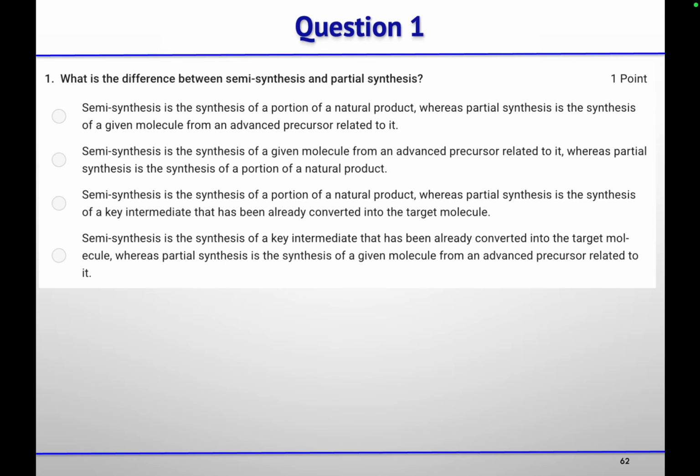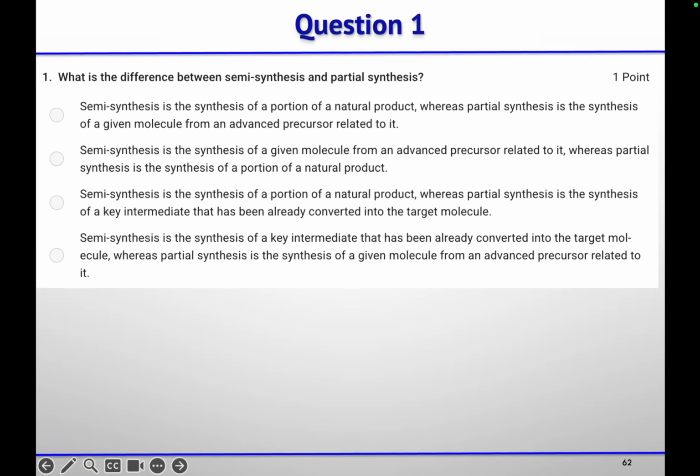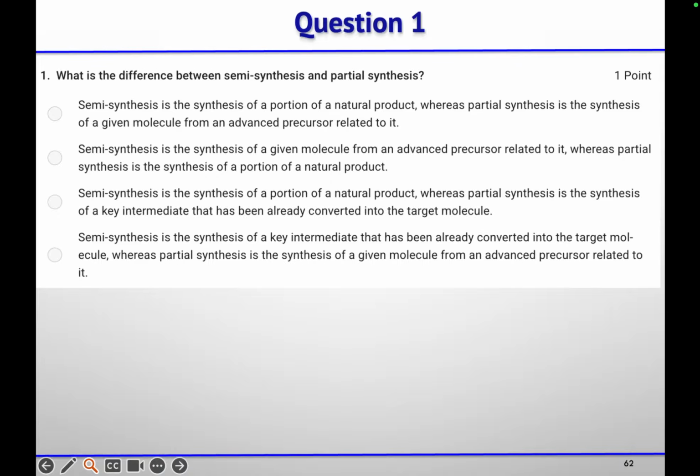The first option is, semi-synthesis is the synthesis of a portion of a natural product, whereas partial synthesis is the synthesis of a given molecule from the advanced precursor related to it. Second, semi-synthesis is the synthesis of a given molecule from an advanced precursor related to it, whereas partial synthesis is the synthesis of a portion of a natural product.